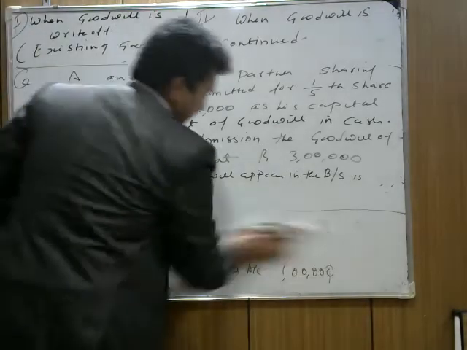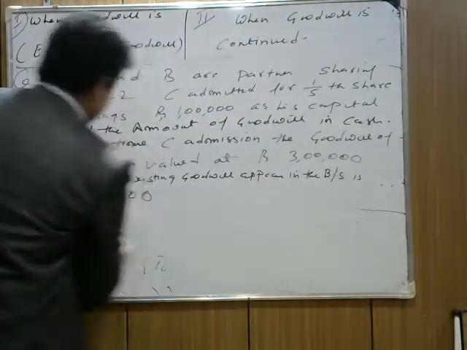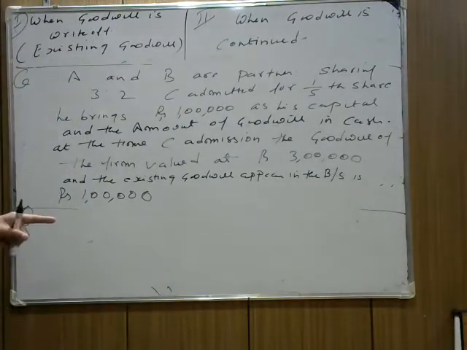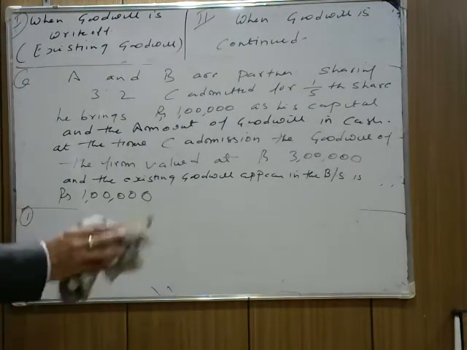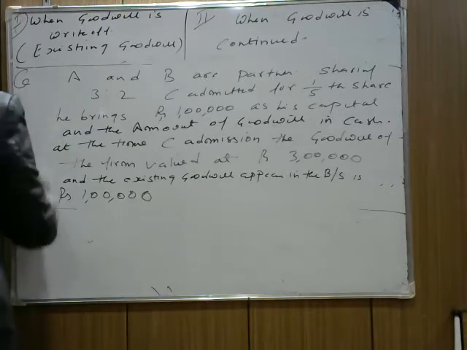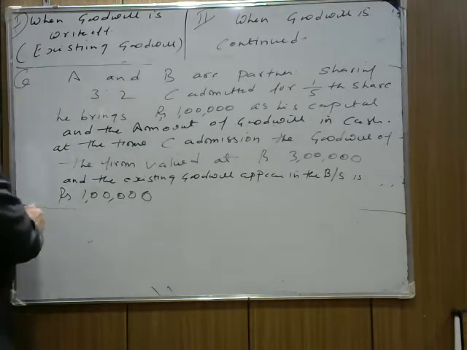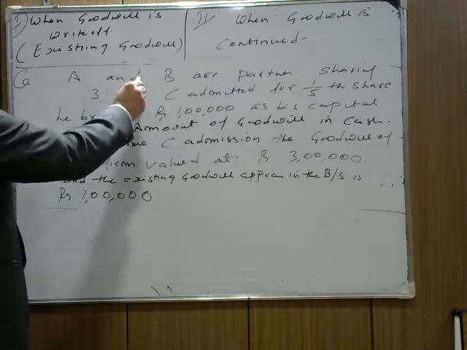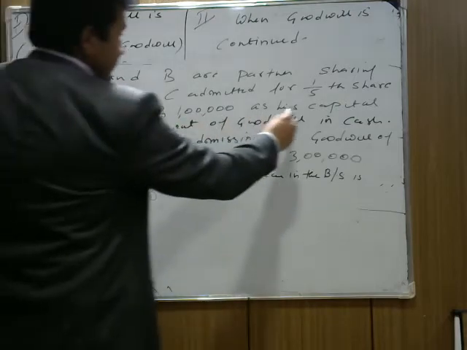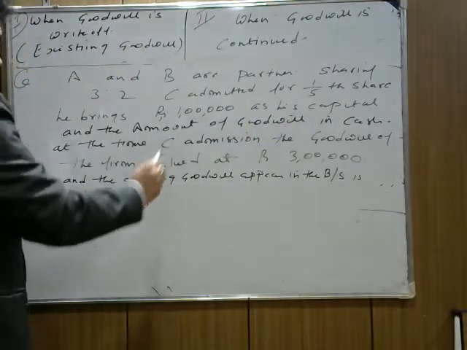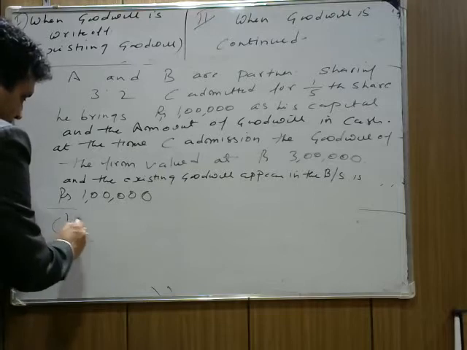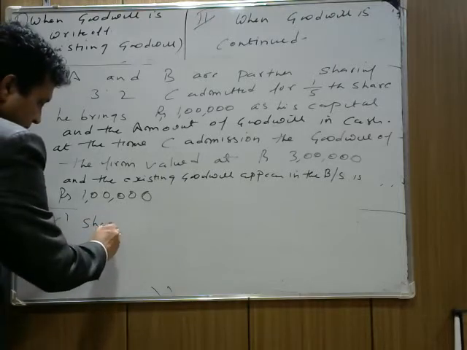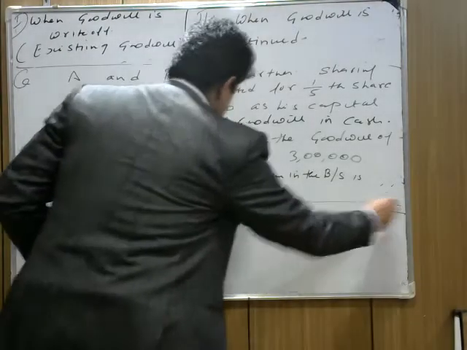Okay. Next entry will be, all of the questions clear? Okay. Now the next entry will take place. How much is the new partner bringing? C brings 1 lakh as his capital, and now C's share of goodwill.